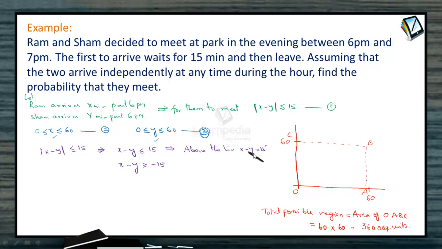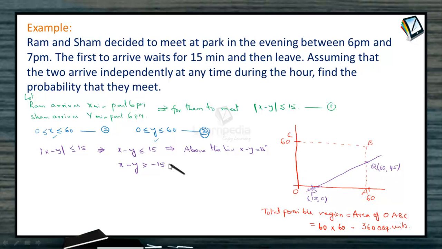Now clearly this is the region which is above the line x minus y equal to 15. Where is this line x minus y equal to 15? It's a straight line having an x-intercept of 15 units and cutting the y-axis at y-intercept of minus 15 units. So this is a straight line joining, wherein this is a height of 45 units. So let's call these points P and Q. Let's identify both the points. P will have the coordinates (15, 0), wherein Q will have the coordinates (60, 45), because this is a point on the line x equal to 60, where we get the y value as 60 minus 15, that is 45.